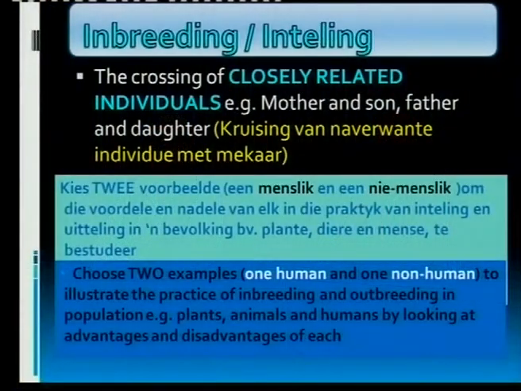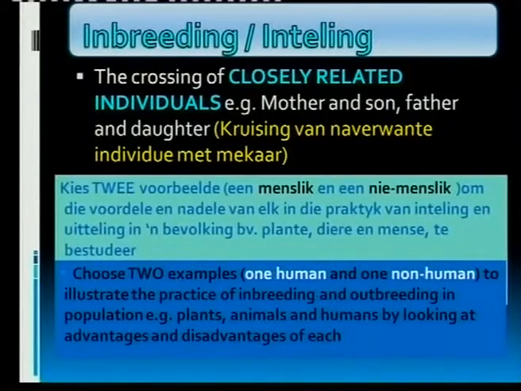First of all, if we're doing now the inbreeding, as an example of variation. Inteling, of course, dit is die kruising van naverwante individue met mekaar, en ons weet in Afrikaans sê ons dit is bloedskande. Want dit is 'n ma met 'n seun, 'n vader met sy dogter en so meer, en ons weet dit is onwettig en dit word nie toegelaat nie.